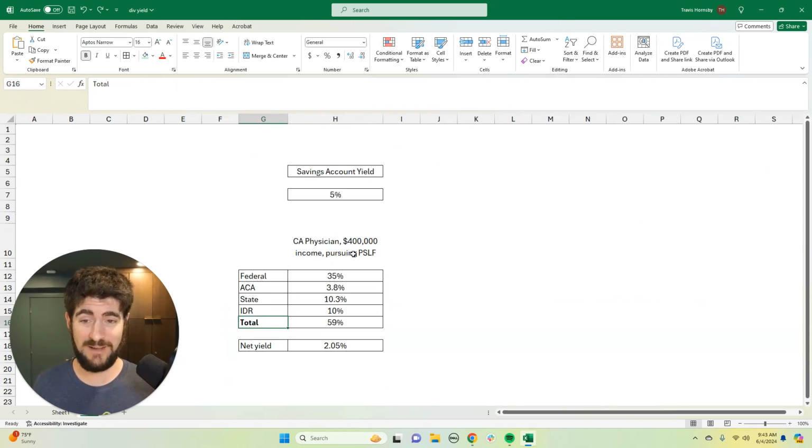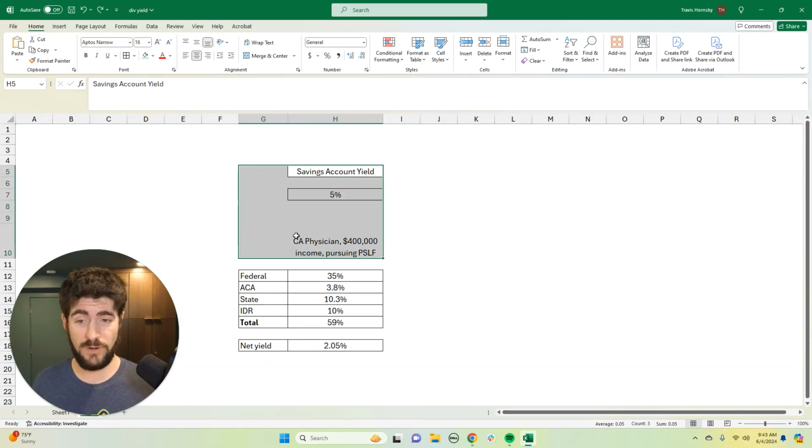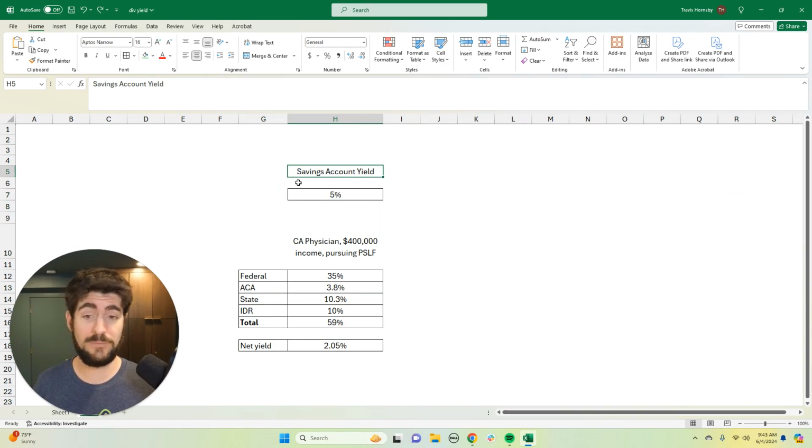Well, it's not just investing in stocks that matters. It's also your bonds. And so a whole lot of student loan borrowers are completely under optimized on their interest income. So here's an example. Pretend you've got a California physician going for PSLF, and let's say she's earning 5% in a high yield savings account. Well, in terms of federal rates, she's in the 35% rate.